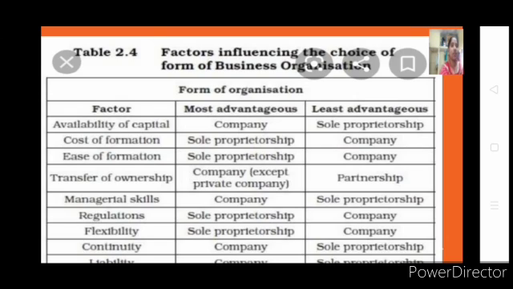So similarly, what are the factors you want to consider when you want to select a form of organization? Now you have seen different forms of organization like sole proprietor, partnership, Hindu undivided family, cooperative and joint stock company. Okay, these are the different types of ownership. I'm not talking about type of business, I'm talking about type of ownership. What type of ownership you need for your business.